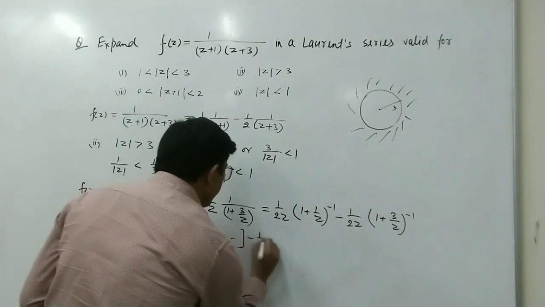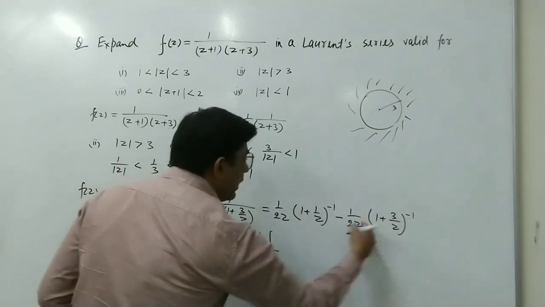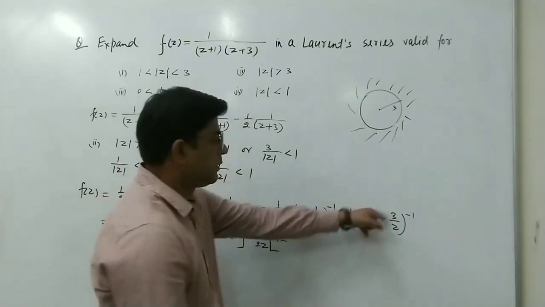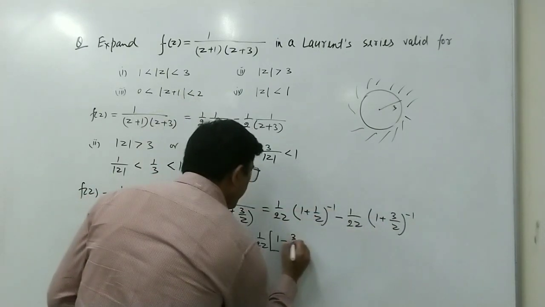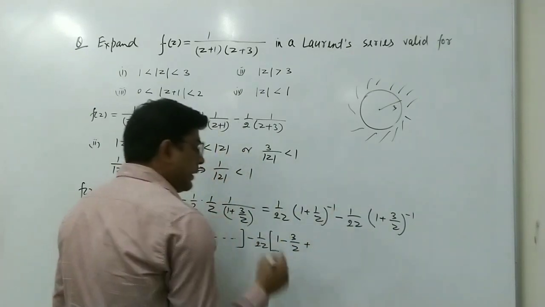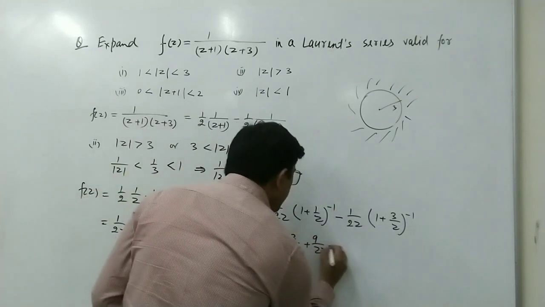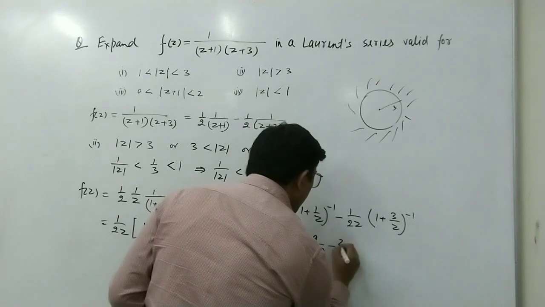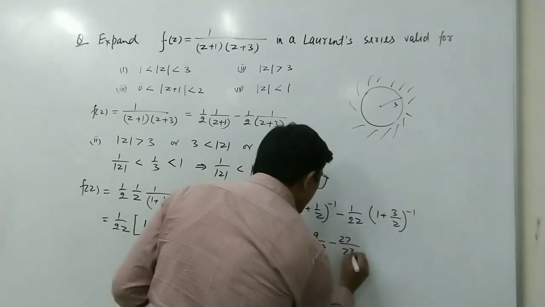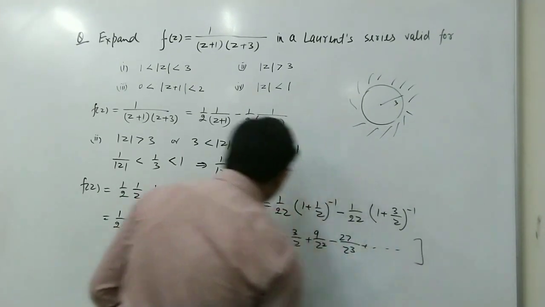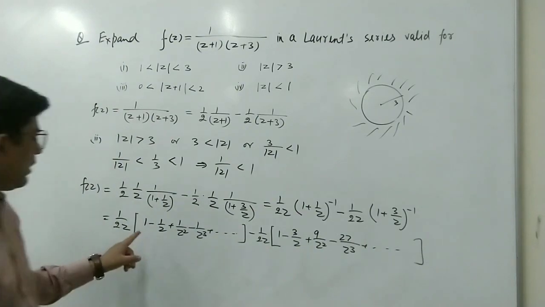And in the second term, again we use this formula, so 1 minus 3 upon z plus 3 upon z square, that is 9 by z square, minus cube, that is 27 by z cube, plus and so on.